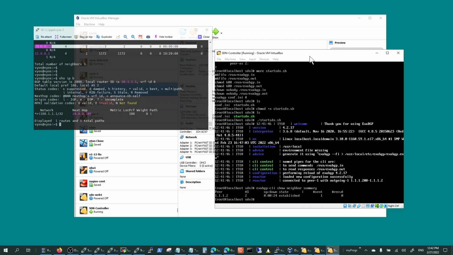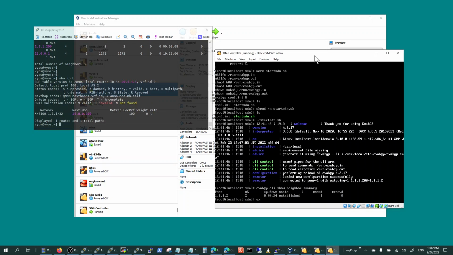Let's advertise a route, and this route is just going to be a fake route for now. Or we can just announce a real route, but just to demonstrate that it will show up here in your show IP BGP.